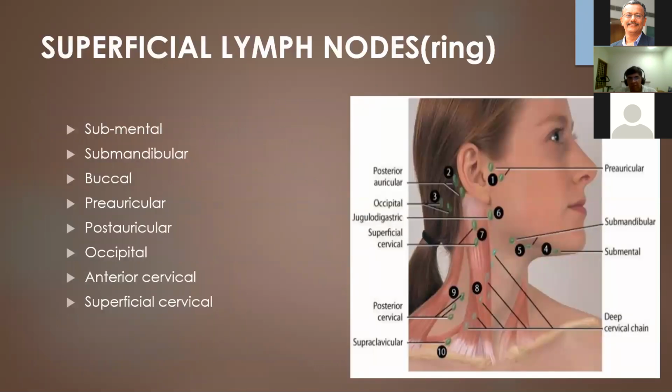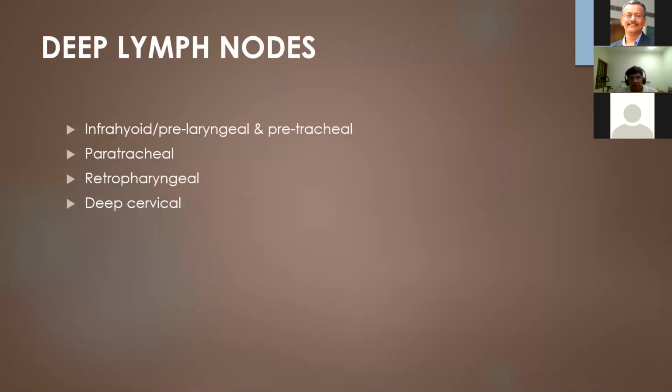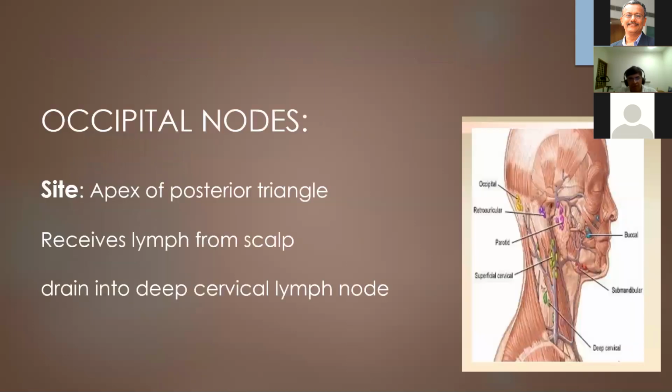We have a superficial group of lymph nodes and a deep group of lymph nodes. Among the superficial group, we have submental, submandibular, buccal, preauricular, postauricular, occipital nodes, and anterior cervical and superficial cervical nodes. Among the deep group, we have infrahyoid or prelaryngeal, pretracheal, paratracheal, retropharyngeal, and the deep cervical group of nodes. So coming to occipital nodes, they receive lymph from the scalp and drain into deep cervical lymph nodes.